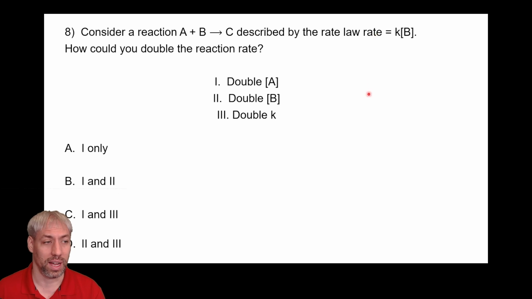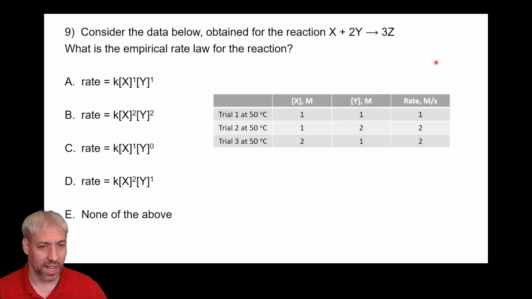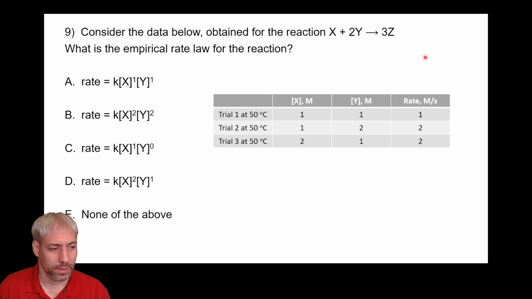Question 9. All right, so this question, we're doing exactly what we did in the lecture portion of this, right? We have a tabulated table of data. We need to figure out what the exponents on X and Y are. What we know is it's not coming directly from just the stoichiometry here. It could happen to be that, but it doesn't necessarily come directly from that. And so we need this experimental data to figure out what that is.